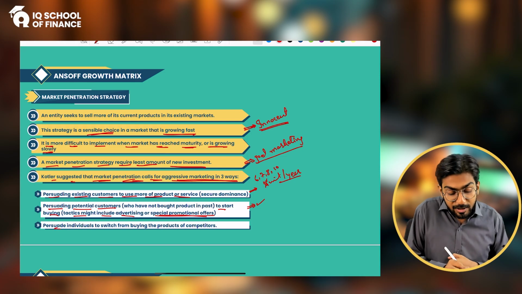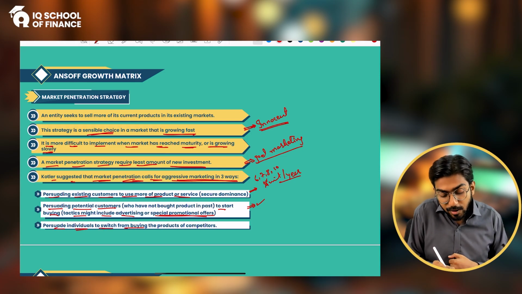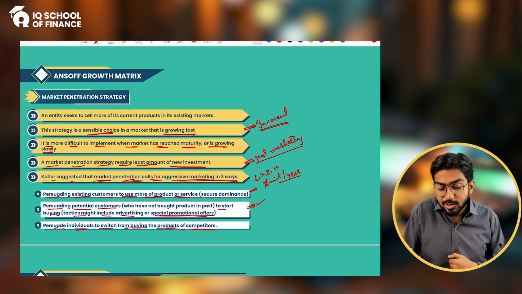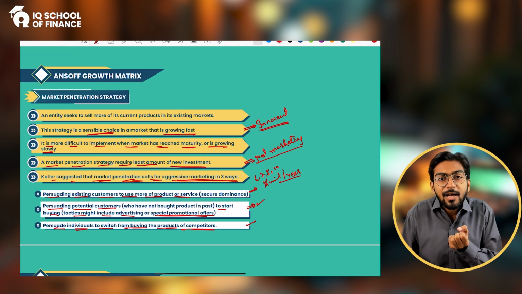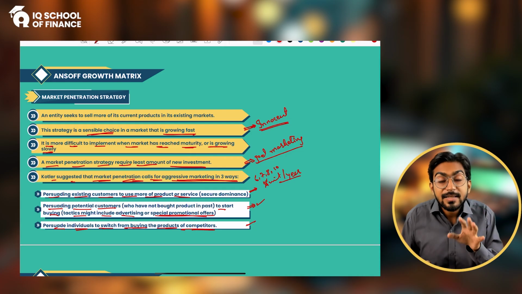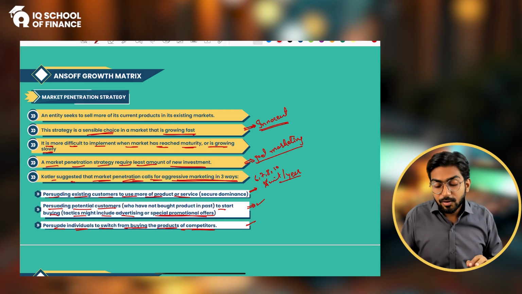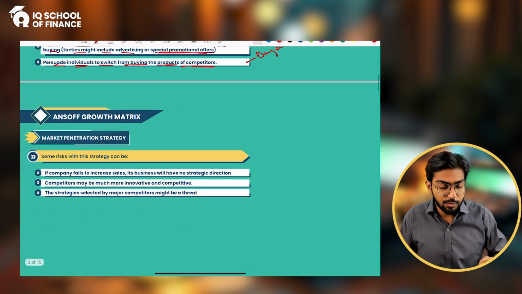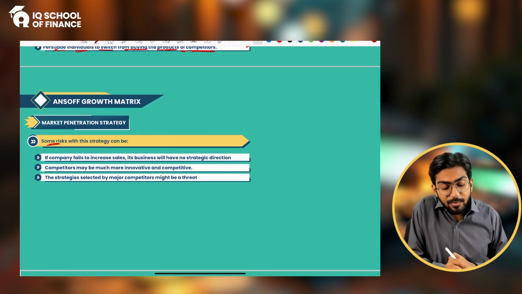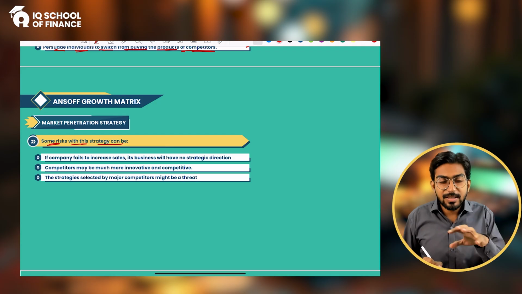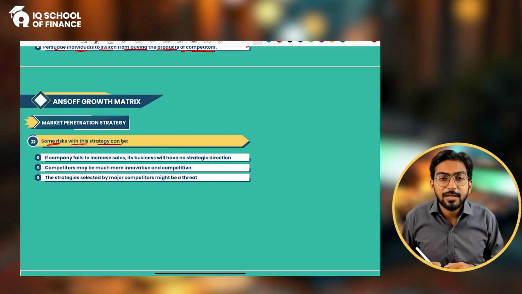Persuade individuals to switch from buying the product from the competitors. Try to attract the customers, snatch the customers of your competitors. This is the third method in the market penetration strategy. And you know what, it's a bit dangerous. Why, sir? Let me show you. Because there are some risks with the strategy. These 3 market penetration strategies have 3 risks.